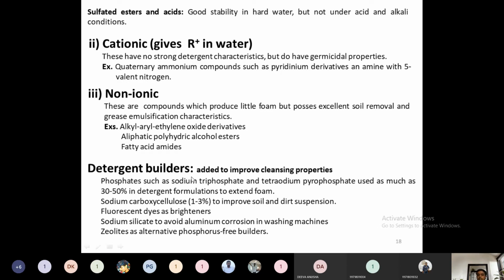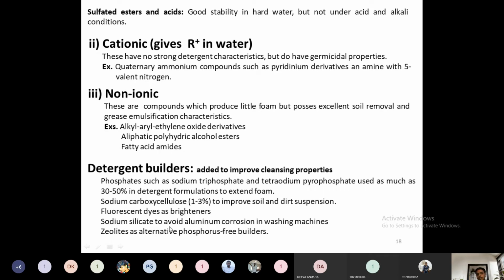They are prepared in such a way that 30 to 50% of the detergent composition will be composed of these detergent builders. Another example is sodium carboxymethyl cellulose. 1 to 3 percent is added to improve the dirt separation mechanism from the fabric to the detergent. Some fluorescent dyes are used as brighteners. Some additives like brighteners can also be used in order to give color to the detergent.